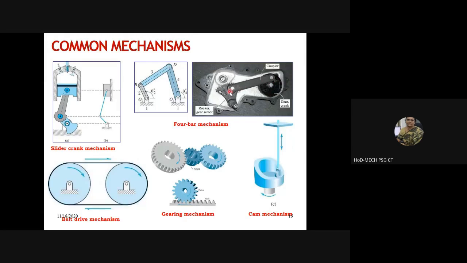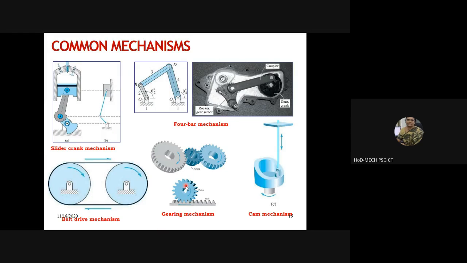Then there is something which connects this and this. It's called a coupler. Just like the connecting rod that you have here, you have a connecting element here also. All these are different types of mechanisms. We will be learning about most of these, except I think the belt drive mechanism. We'll be learning about all the other mechanisms.